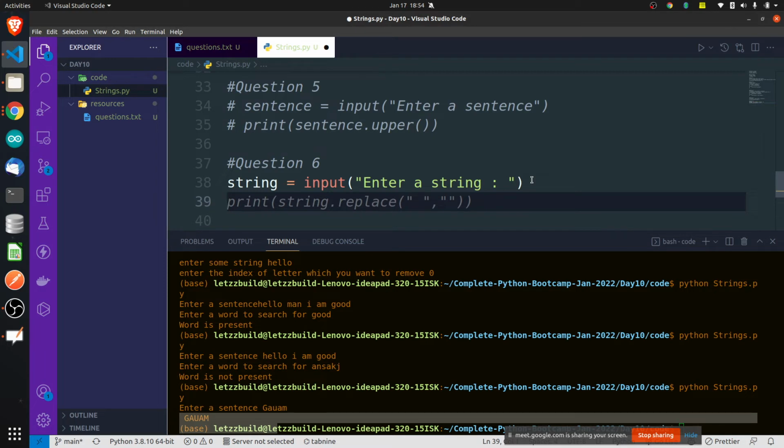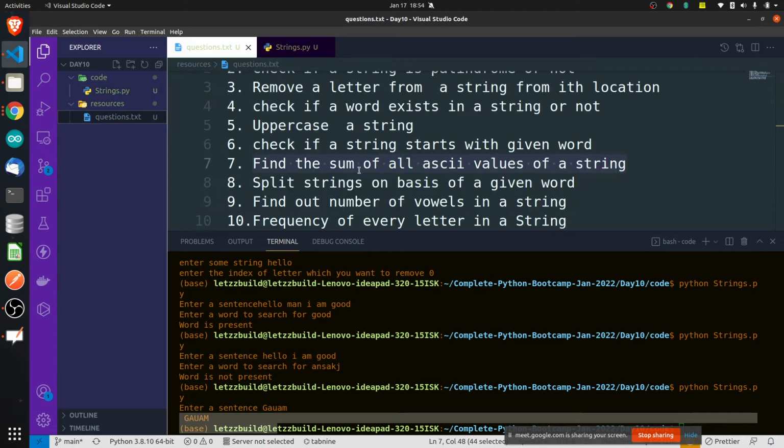Enter a string, then think of pseudocode and then we'll write code for it. It's very simple. Come on. No one is able to tell such a simple question.